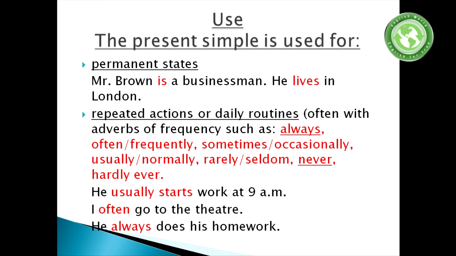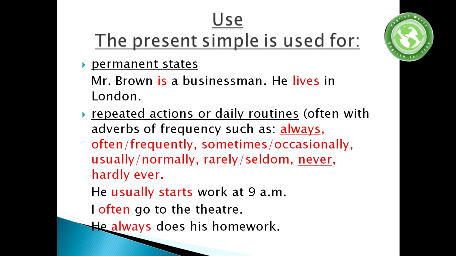Now let's talk about repeated actions or daily routines. Repeated actions or daily routines are actions which are repeated. So, we have here adverbs of frequency such as always, often, frequently, sometimes, occasionally, usually, normally, rarely, seldom, never, hardly ever. With these adverbs of frequency, we use present simple.